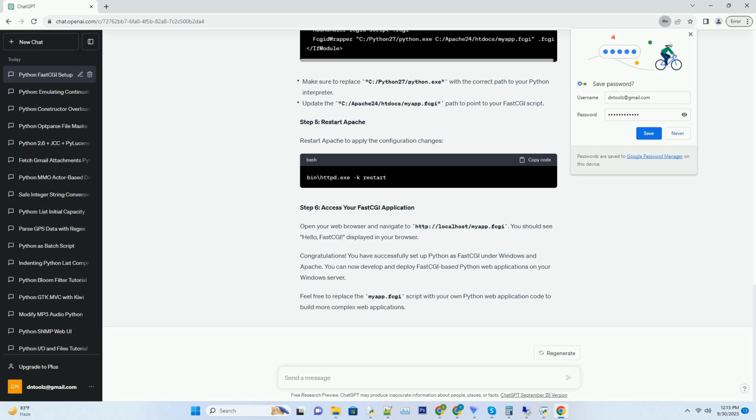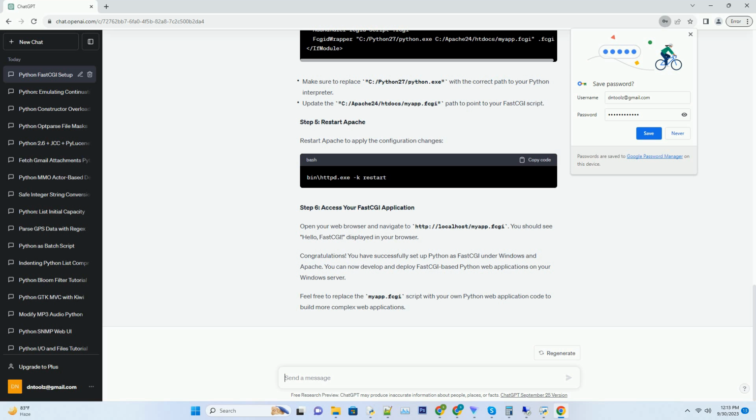C:\Apache24\htdocs. Step 4. Configure Apache to handle FastCGI. Open your Apache configuration file, usually httpd.conf, and add the following lines to enable FastCGI. Step 5. Restart Apache. Restart Apache to apply the configuration changes.